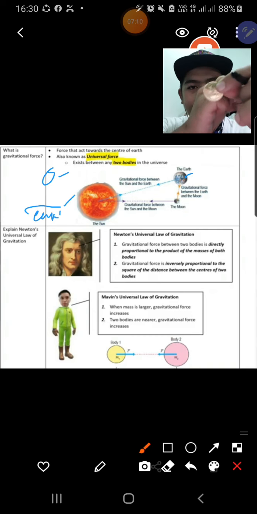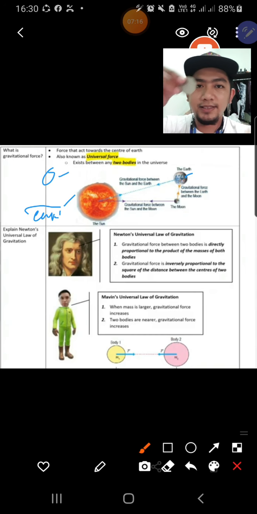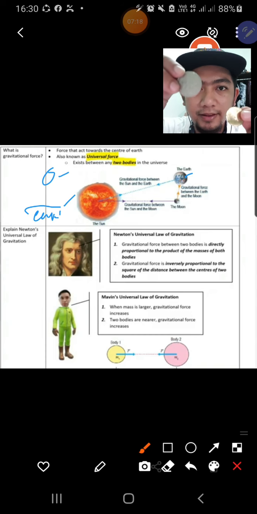Dia akan berpusing lah. Okay, same goes to the sun. Let's say this is the sun, the silver coin.